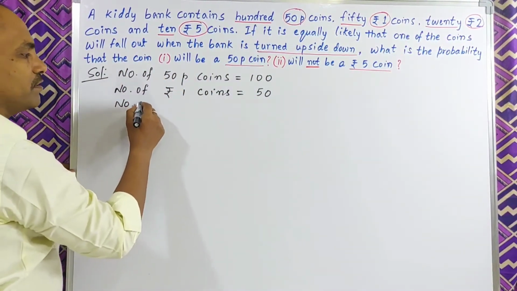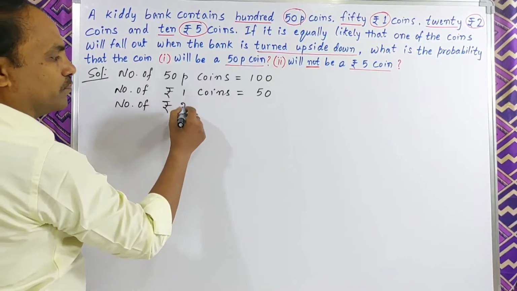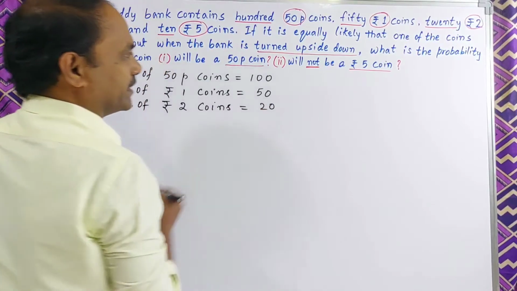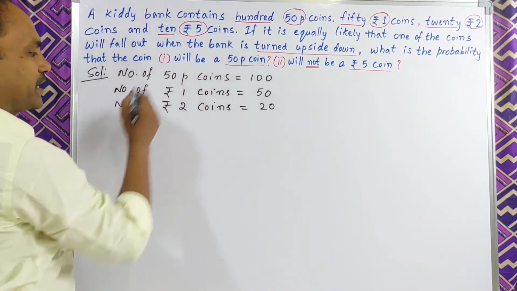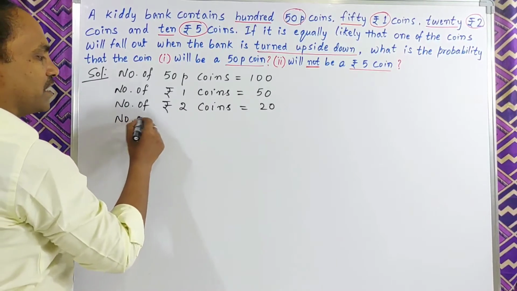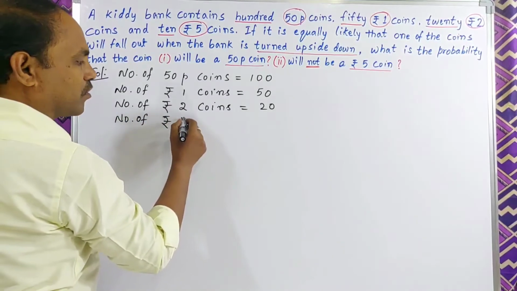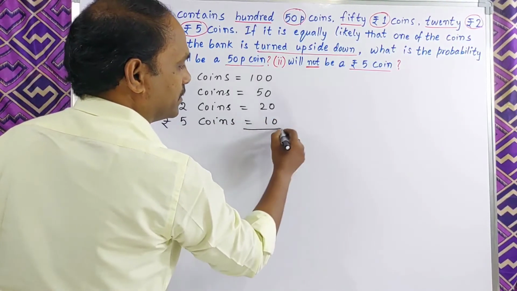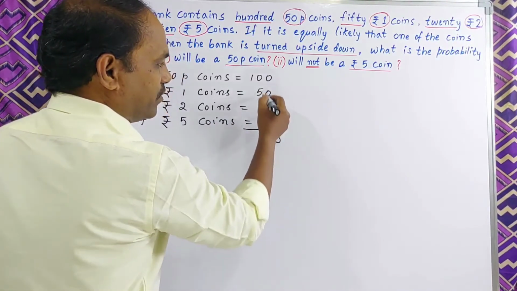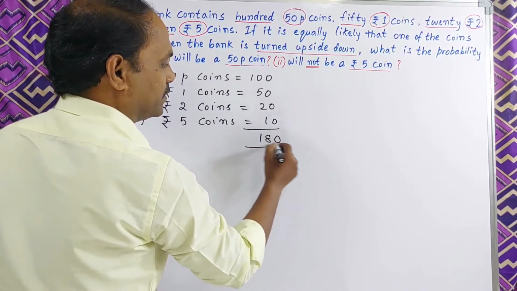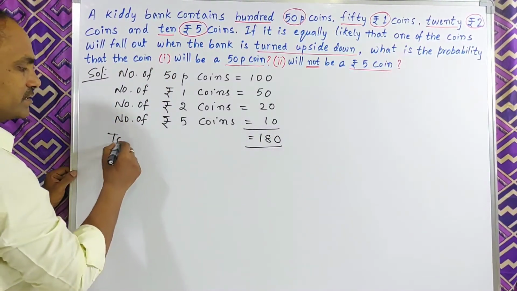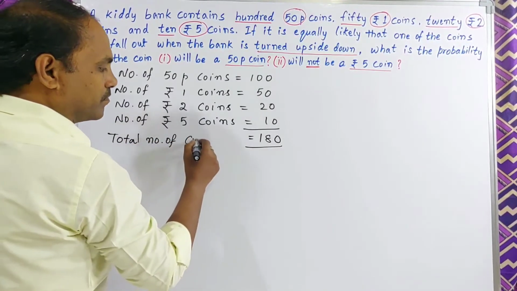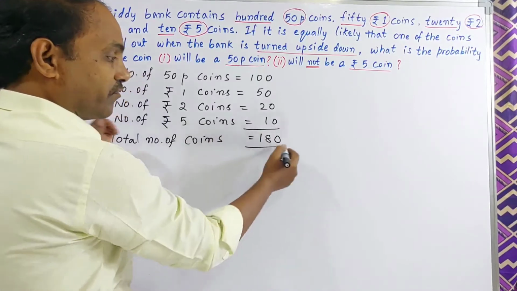Number of 2 rupee coins is 20. Number of 5 rupee coins is 10. Then what is the total? 100 plus 50 plus 20 plus 10, so the total number of coins is 180.